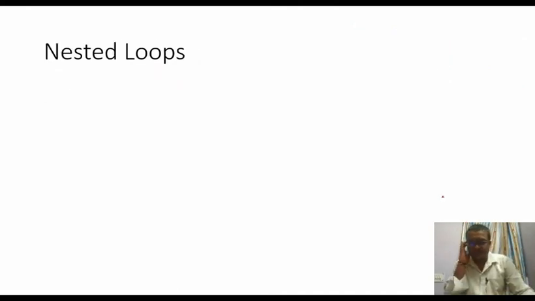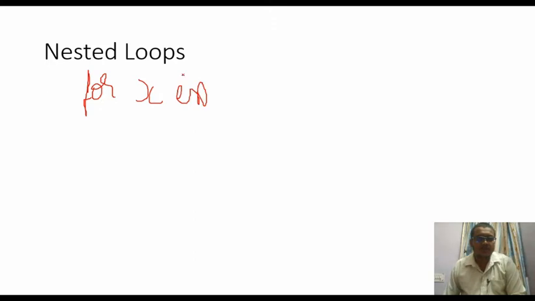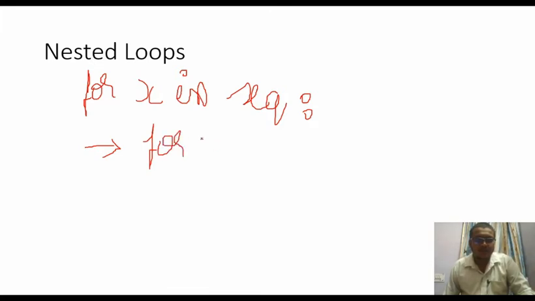So next is nested loops. Python allows many loops inside a single loop. Consider nested loops: you have one for loop here, for x in sequence. Inside this for loop, you give one tab and you can have another for loop.